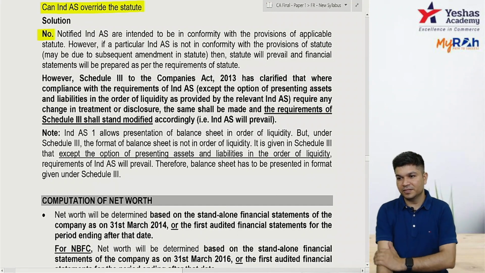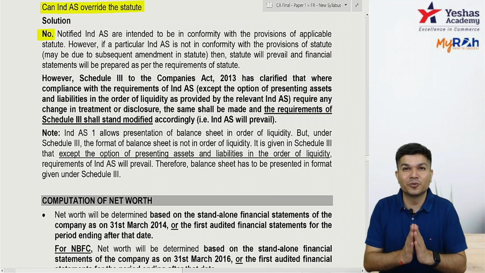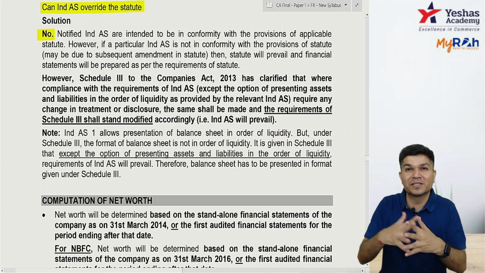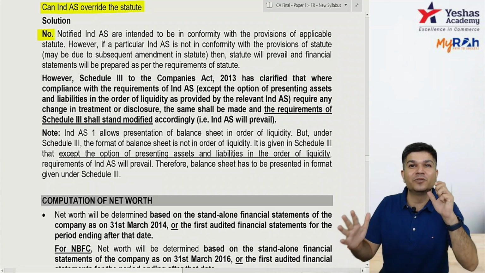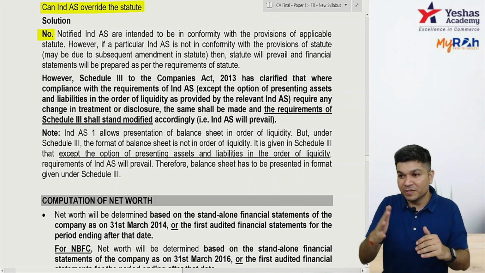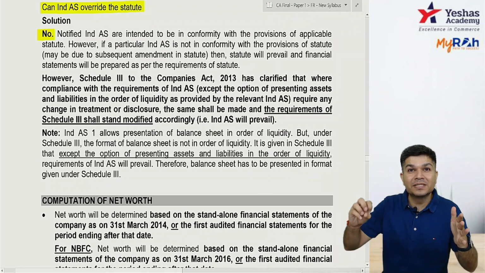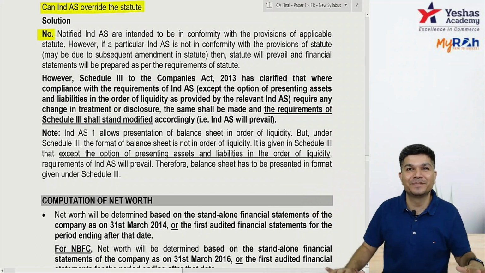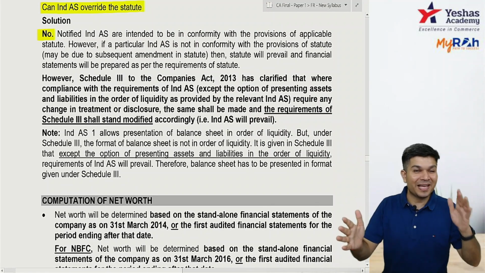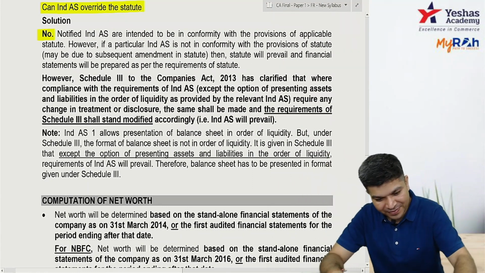Okay, so Ashyat says schedule 3, Chaitanya also says schedule 3, Ahmed also says schedule 3. Now pay attention. So you say schedule 3 is a part of statute, so IND AS cannot override the statute. If there's a conflict, schedule 3 should prevail, but the first line of schedule 3 says if there's a conflict between schedule 3 and your IND AS, the requirement of schedule 3 stands modified. What does the first line of schedule 3 say? The requirement of schedule 3 stands modified, means IND AS prevails. However,